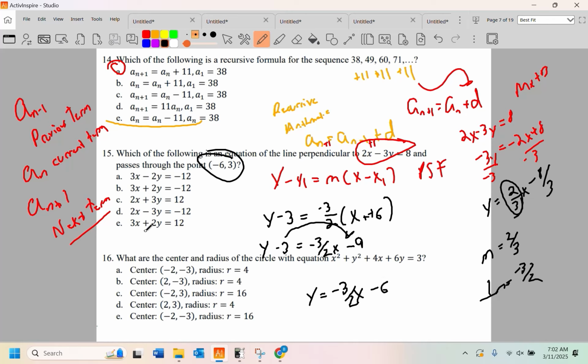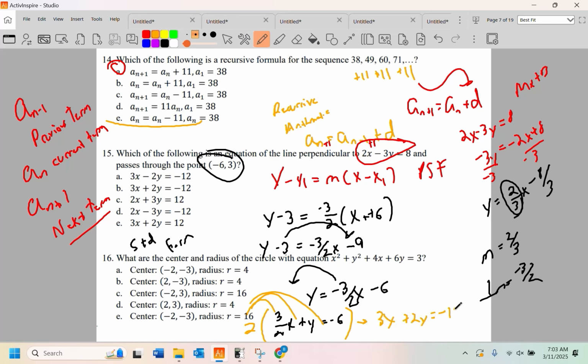Now this doesn't look like these. These things are in STD form, standard form. And this is y equals mx plus b. So let's move this over. 3 over 2x plus y equals negative 6. And we'll clear the fraction by multiplying every single piece by 2. That'll give us 3x plus 2y equals negative 12, which is choice B.